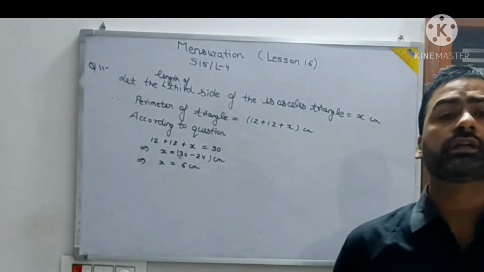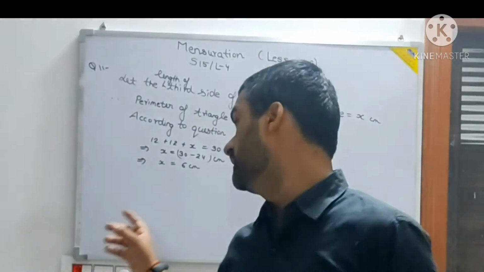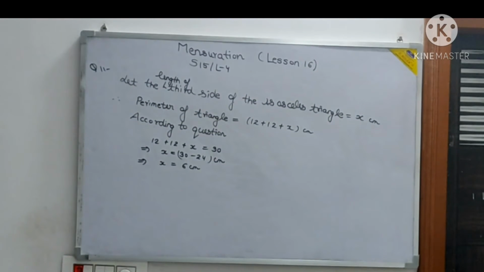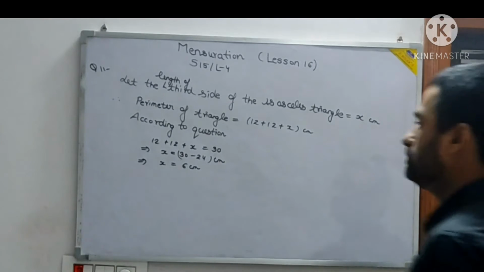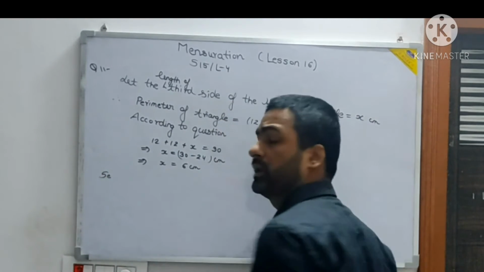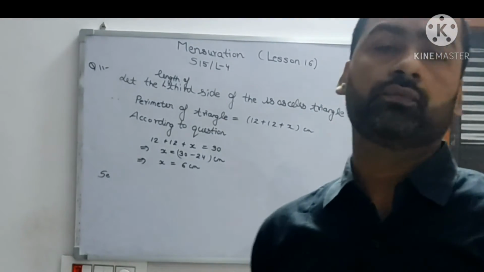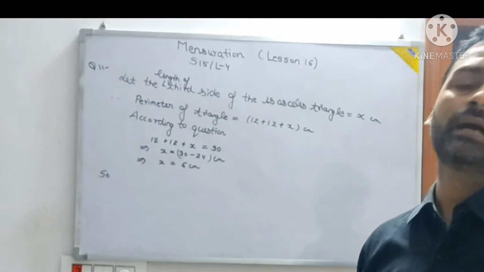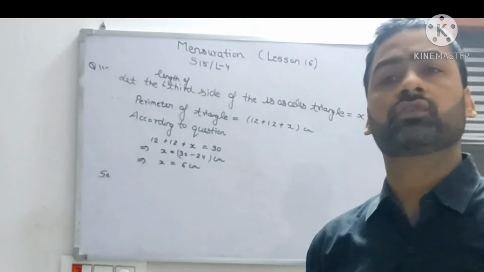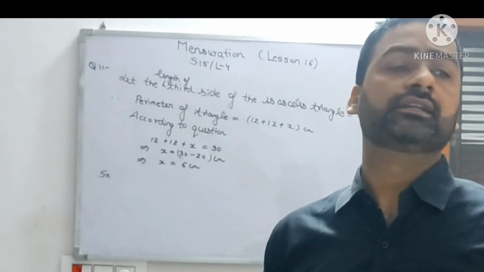Now after knowing the length of the side is 6 centimeter, we have to find what? The question is saying find the area. So semi-perimeter. You have a direct formula also for calculating the area of the triangle. I am not using that. I am using Heron's formula. The direct formula is also derived from that only. Why I discourage it a little bit?